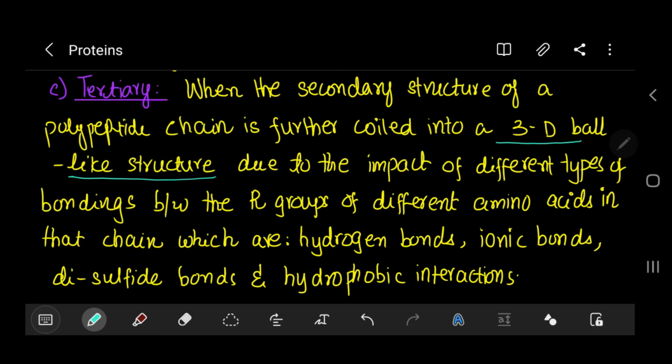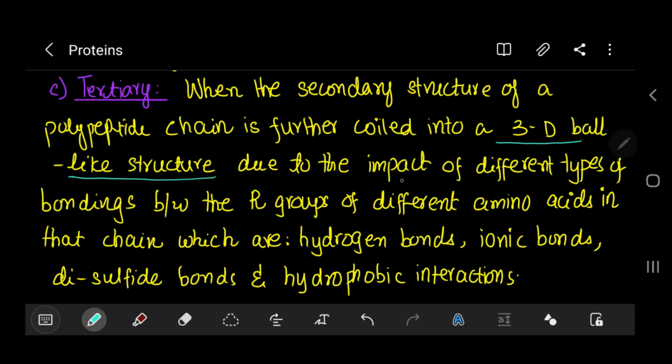Up till now we were talking in one direction, bending and hydrogen bonding between the partial negative oxygen and the partial positive hydrogens. You can consider that 2D. But now we have come to a 3D ball-like structure.